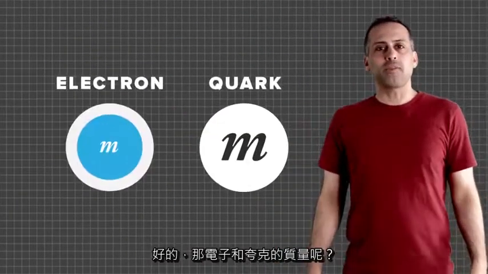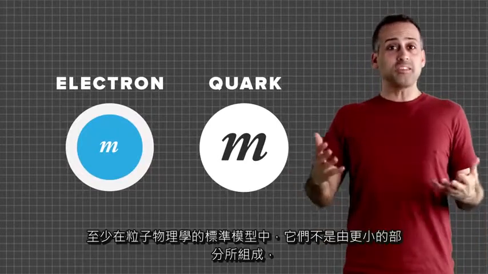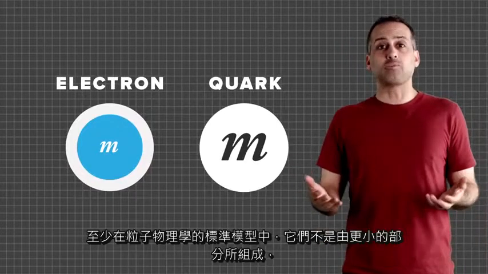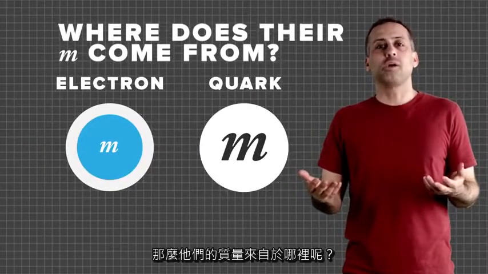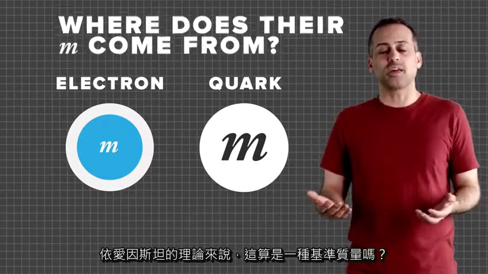All right, what about the masses of electrons and quarks? At least in the standard model of particle physics, they're not made up of smaller parts. So where does their mass come from? Is it some kind of baseline mass in the pre-Einstein sense of the word?